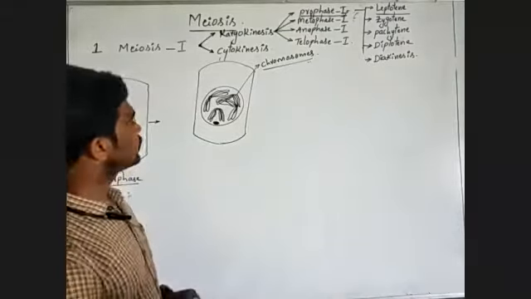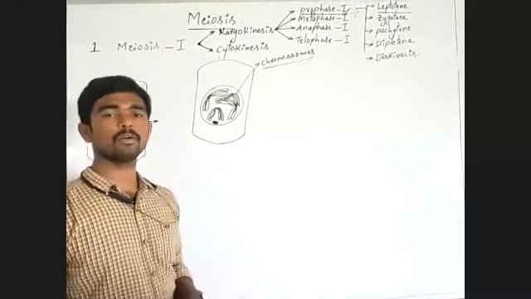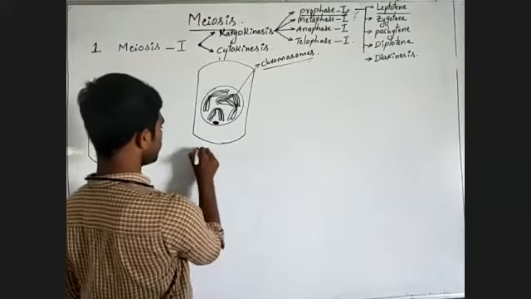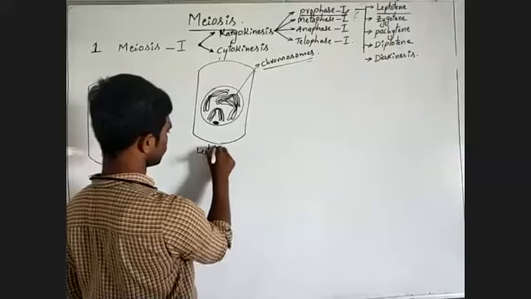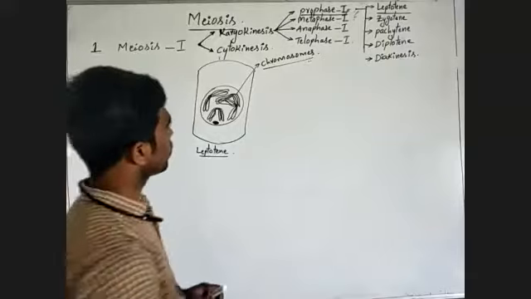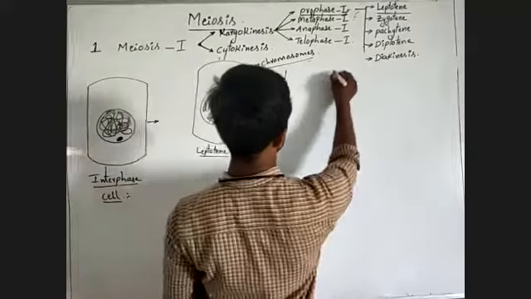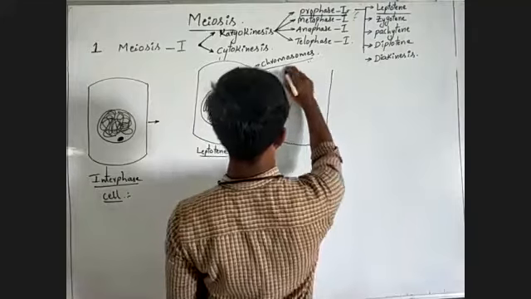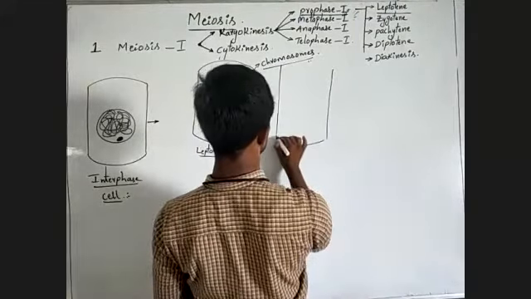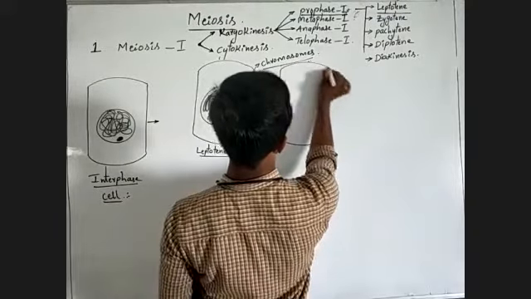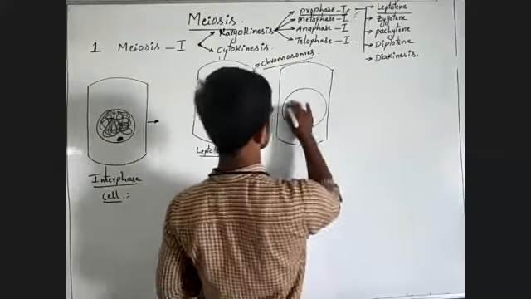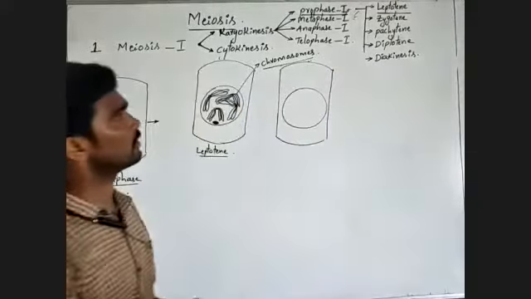Next, zygotene. Another important one is the next step. This is the first step, leptotene. Next step is zygotene.